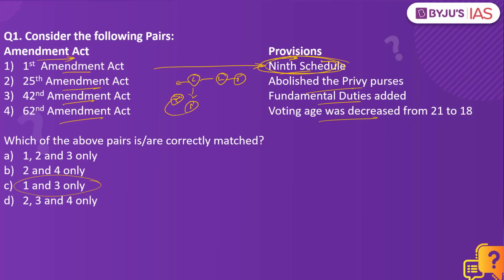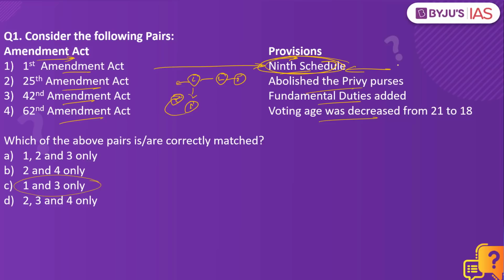What is this 9th schedule? Basically, if there are laws enacted by the state government or by the central government, even if it is violating the fundamental rights of the people, such law cannot be reviewed by the Supreme Court, by the High Court or the courts in India. So take up any law. If it is placed in the 9th schedule, such a law cannot be reviewed by the court of law. Let's say there is one of the law, a land reform law. If it is placed in the 9th schedule, the courts cannot look into it. So judicial review cannot happen, said the 9th schedule.